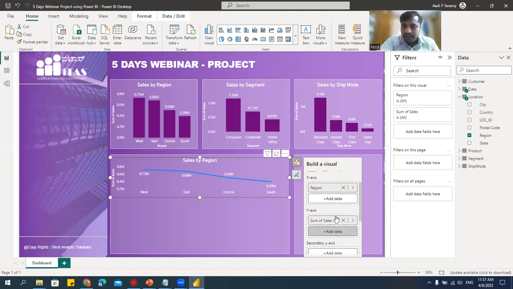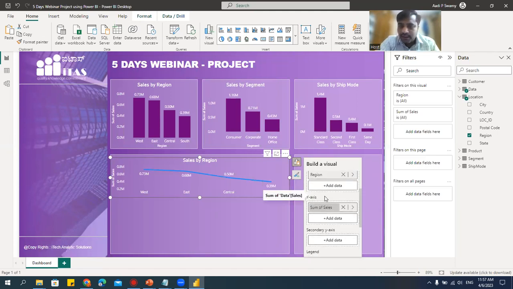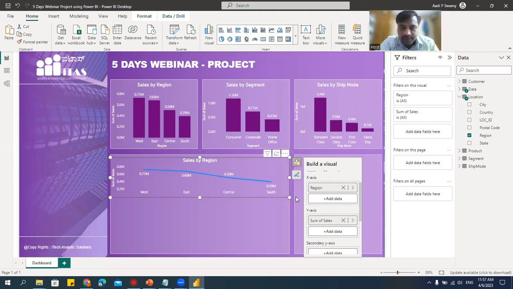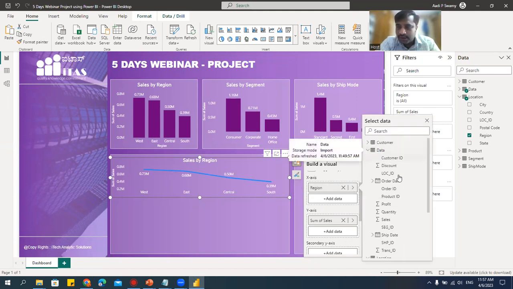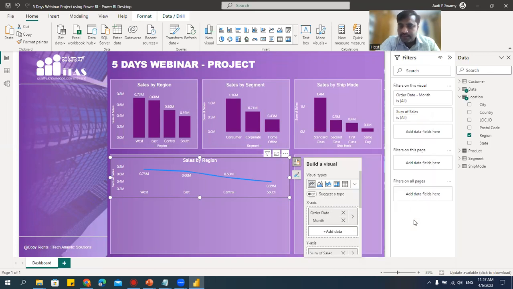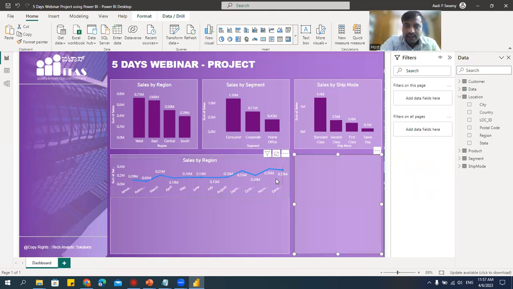Now with the line chart, it asks for x-axis, y-axis, date. Let this data be sum of sales. But let the region what you have here, we'll change this to order date. Go to this data. Here I have this order date. Then here in this I'll select month. You can see I'm getting the month here. See, by month I'm actually getting the data. This is by sales.